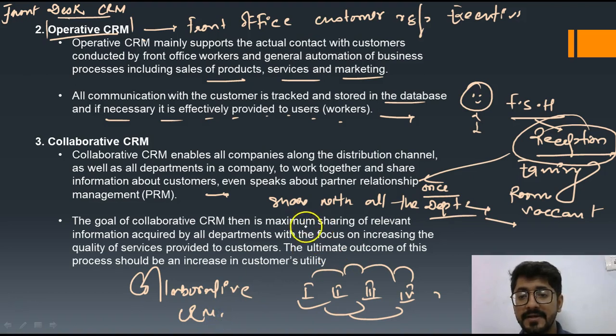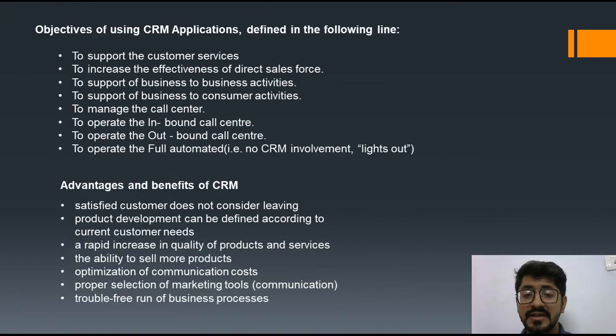The goal of the collaborative CRM is maximum sharing of the relevant information acquired by all the departments, with a focus on increasing the quality of services, so that the quality of the services will be best for the consumers. The ultimate outcome of this process should be an increase in customer utility for the product or services. And what will happen is that the customer will get addicted to your product and services, because all the service departments are giving the best services to the consumers.